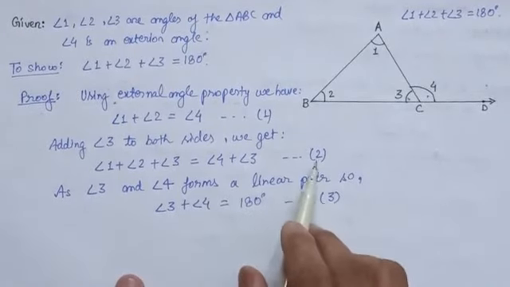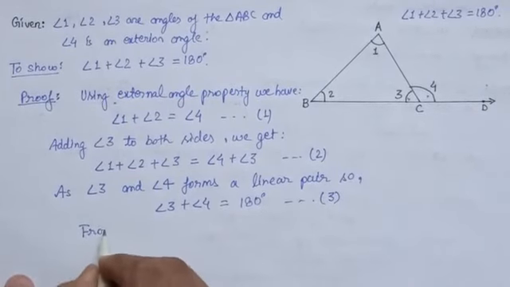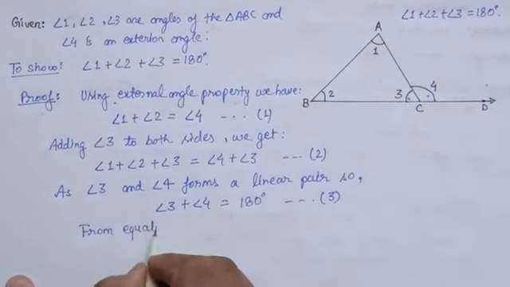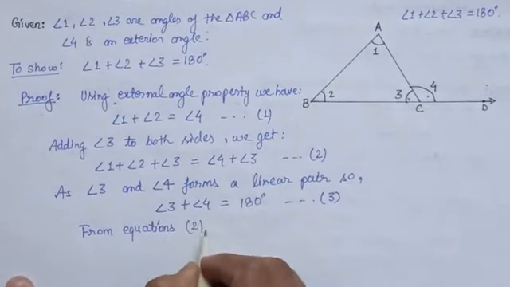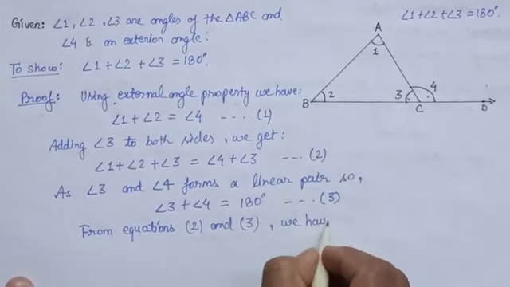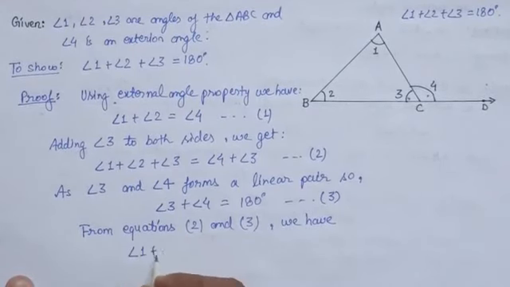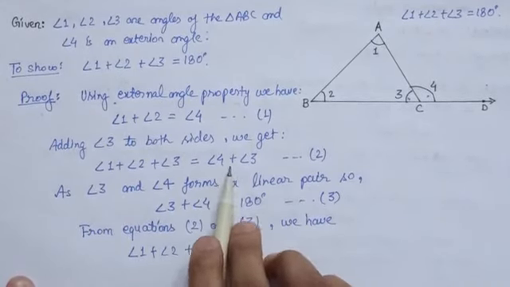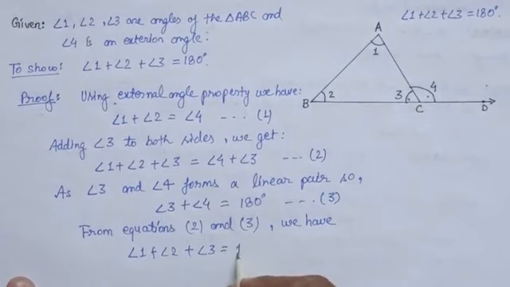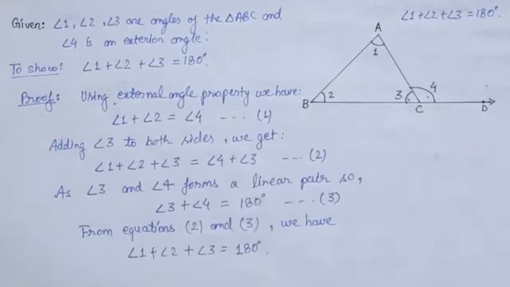Now if we combine equation 2 and equation 3, then what do we get? From equations 2 and 3, we have angle 1 plus angle 2 plus angle 3 is equal to angle 4 plus angle 3, which is equal to 180 degree. So we have proved that the total measure of the three angles of a triangle is 180 degree.